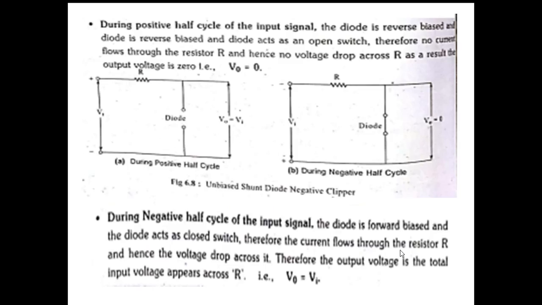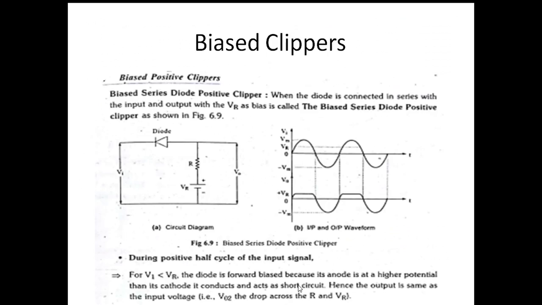Therefore, the output voltage is equal to 0 during the negative half. Okay, this is about the unbiased shunt diode negative clipper.